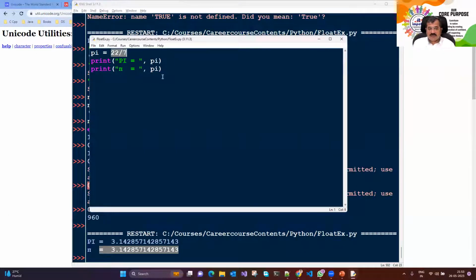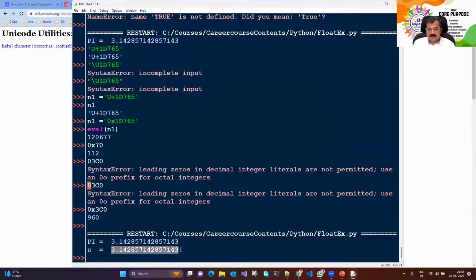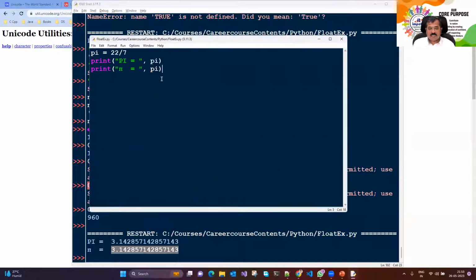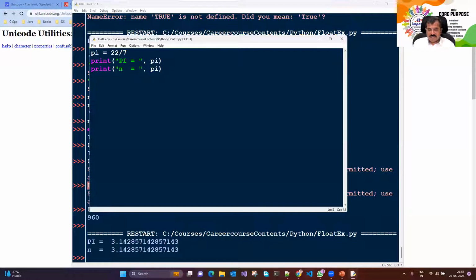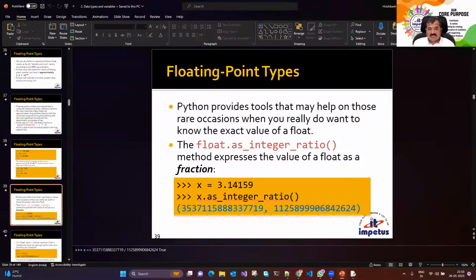So that was the integer region. We have gone about displaying the value of pi, and this is a large number, meaning the precision is very high. We can control the precision, which we'll see later. But if I have to display this number as an integer fraction, that's also possible. I have a function called float dot as integer ratio.